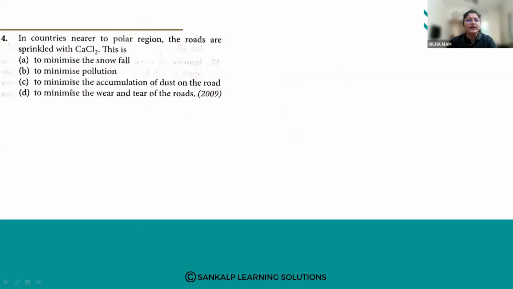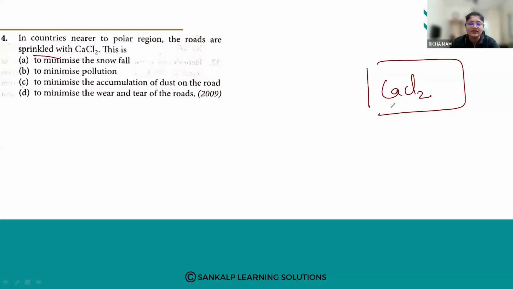So fourth one, in countries nearer to polar region, the roads are sprinkled with calcium chloride. This is A, to minimize the snowfall, B, to minimize pollution, C, to minimize the accumulation of dust on the road, and D, to minimize the wear and tear of the roads. So in the countries nearer to the polar region, snowfall will be more, right? It is a colder region. So because of that, they sprinkle calcium chloride.